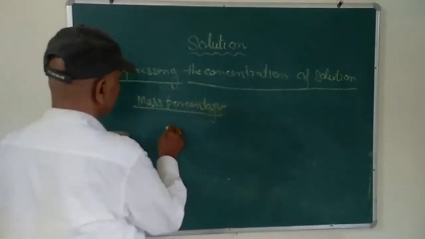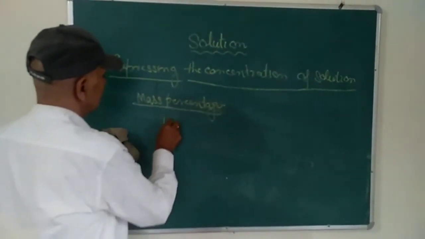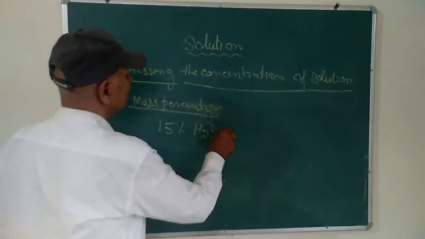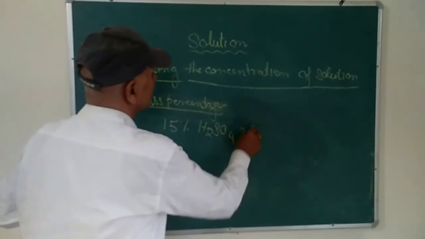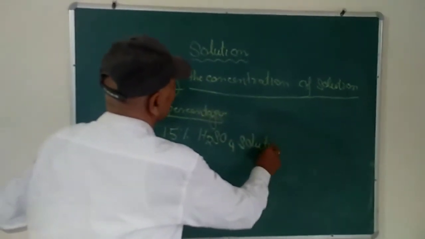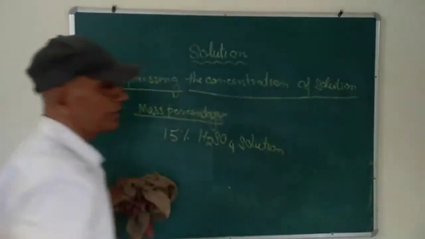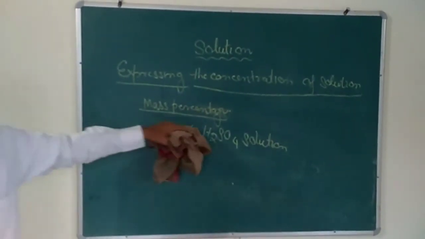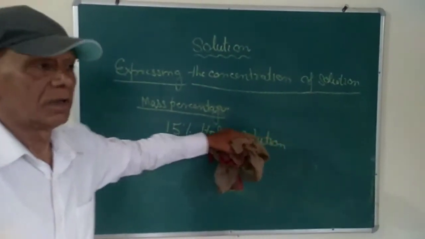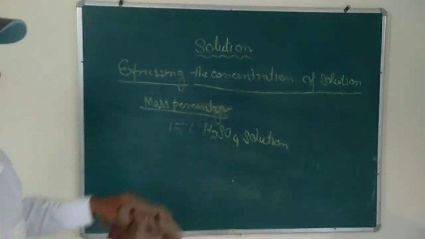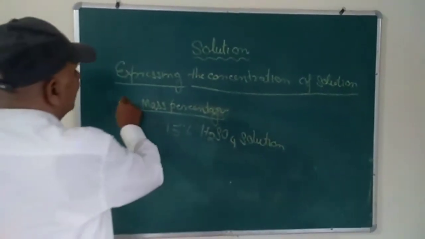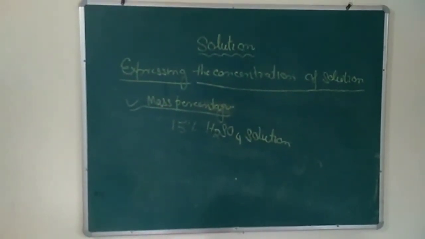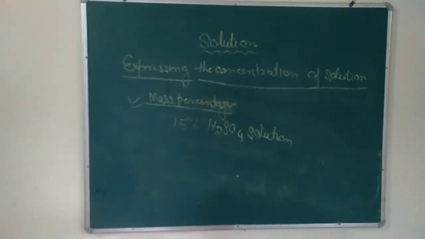If you say the 15% H2SO4 solution, and it is not mentioned whether it is the M by M, W by W, W by V or V by V, it means that it is the mass percent that we have to remember. This is very, very important. So it is the mass percent.